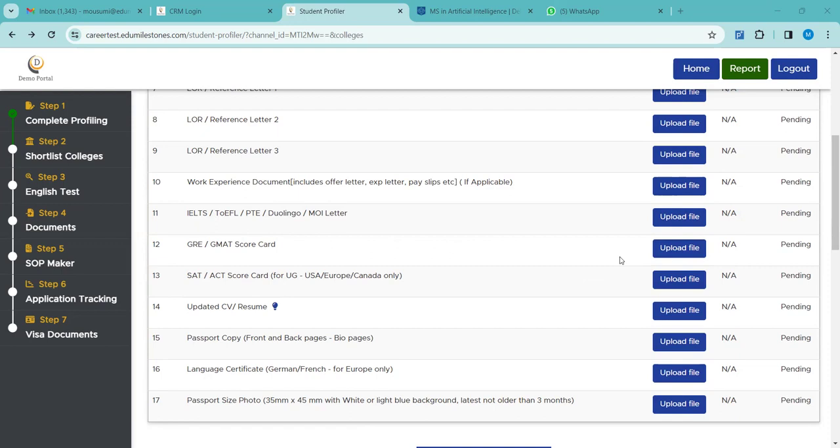I know that it can be edited, but the point is, at this point of time when we are taking the documents, who will be editing these documents and for what reason? I don't know, but generally PDF formats are uploaded. Over the years we have been applying, no university entertains the PDF format for CV and SOPs. They strictly mention that they need it in the Word document only.